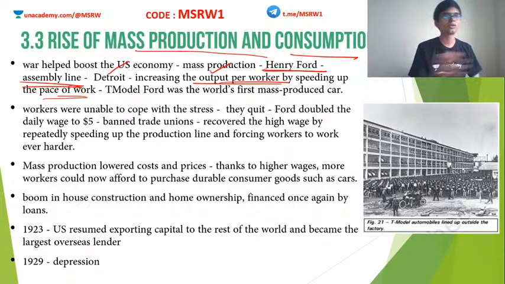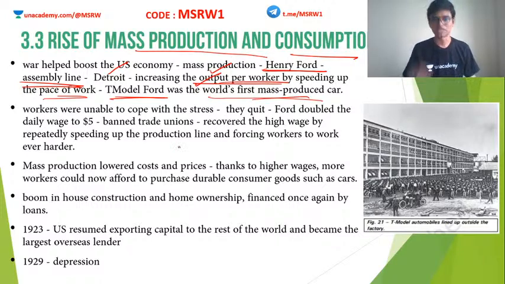So the workers cannot take a break or talk to each other or anything. By that time, the belt will move again and it will destroy the whole purpose. So the entire process of production could be controlled using the speed of the conveyor belt. This actually increased the output altogether. And the Model T Ford was the first car in the world which underwent mass production using this method.